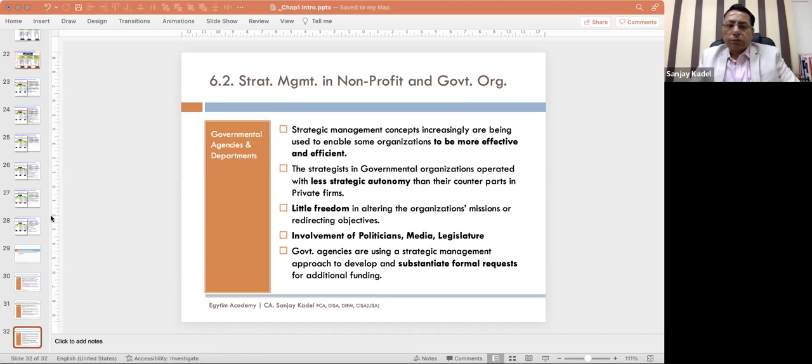So this is a secret of success matrix. This also depicts the relationship between formulation and implementation. Then we have another concept called efficiency and effectiveness. What is efficiency and effectiveness?